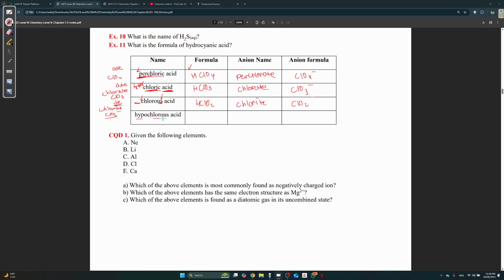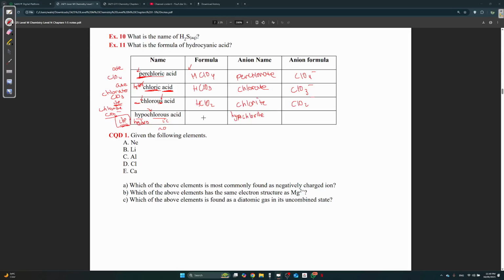Okay, hypochlorous acid. Now, is there hydro here? No. Is there IC? No. So what does that mean? If there's no hydro and there's no IC, that means it ends with ITE. Since it ends with ITE, hypochlorous is going to become hypochlorite.